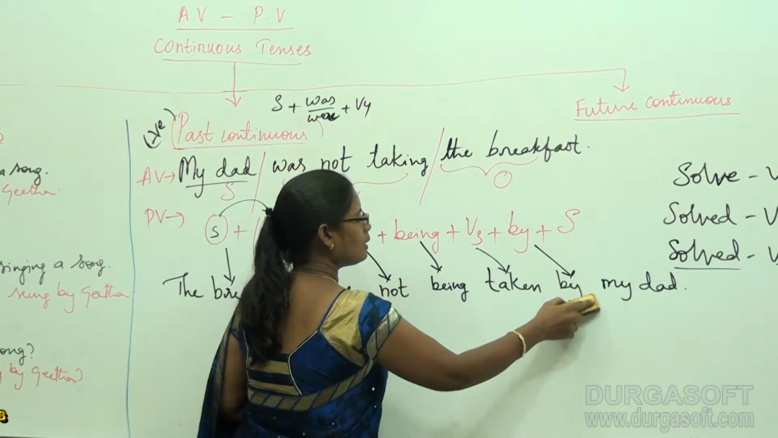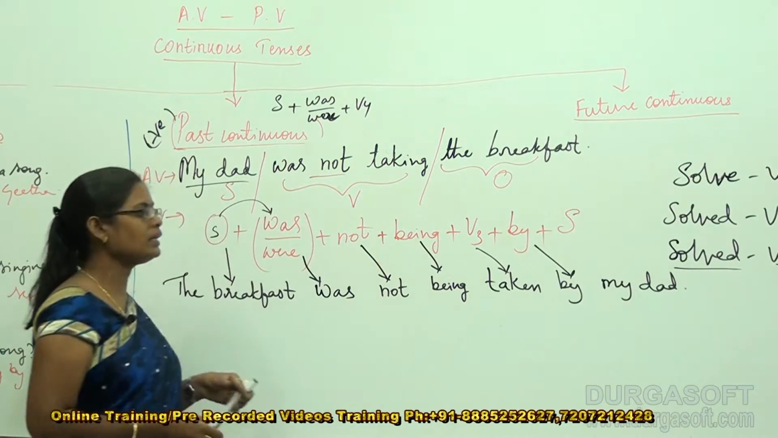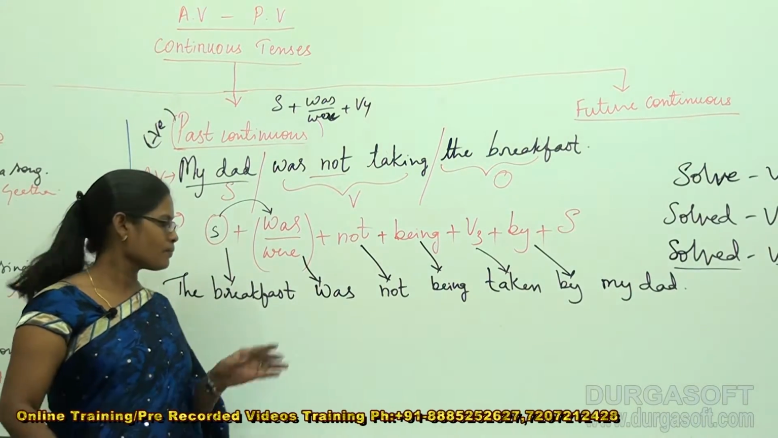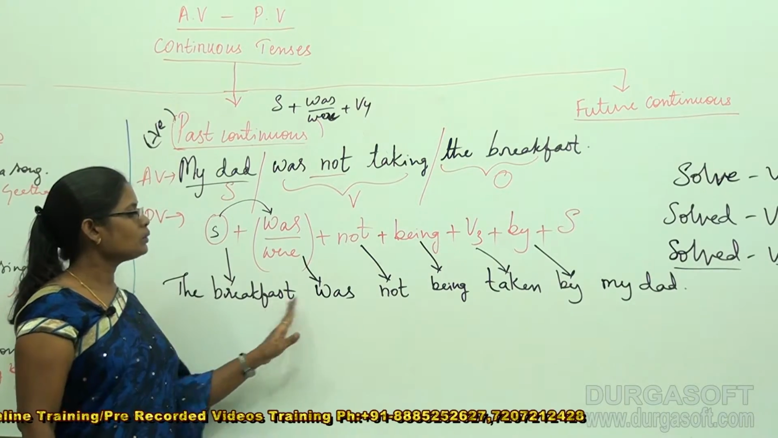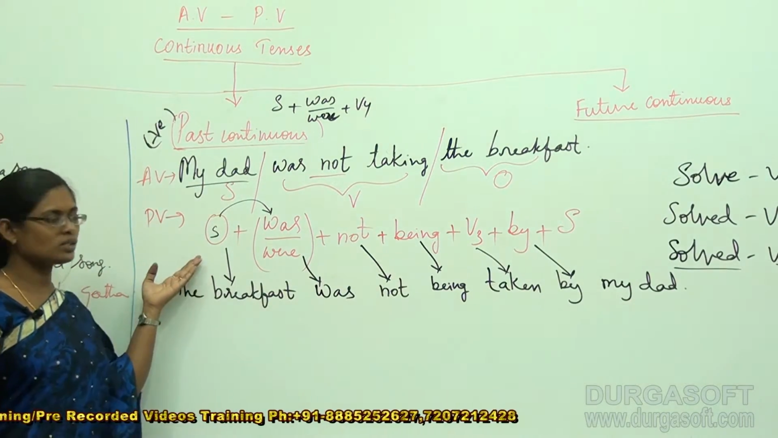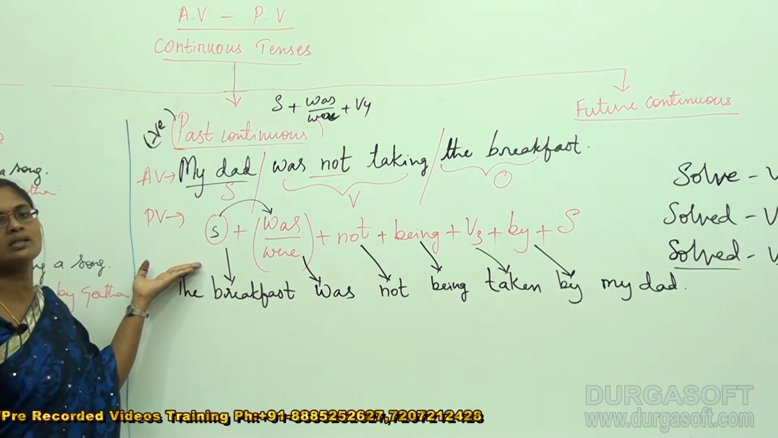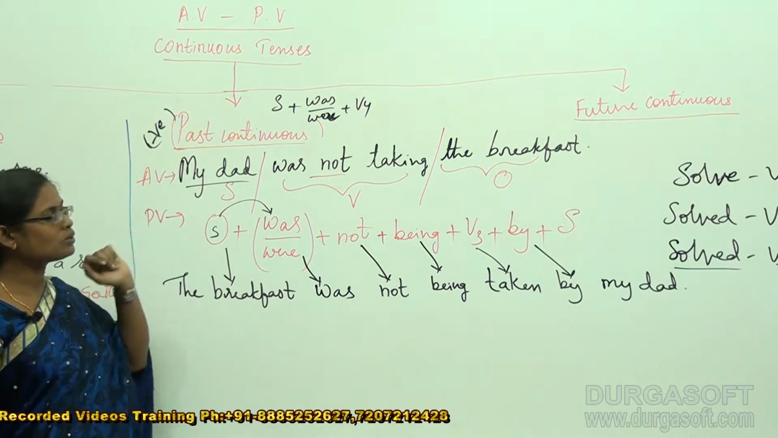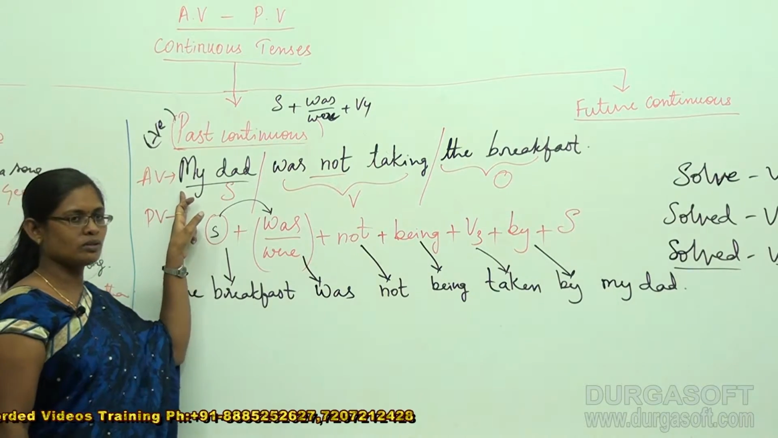When you remove all the pluses, now you can see a complete sentence with a sense. The breakfast was not being taken by my dad. How did he get this? By means of the structure that is provided to us as a rule. Okay, so students, this is my actual question.